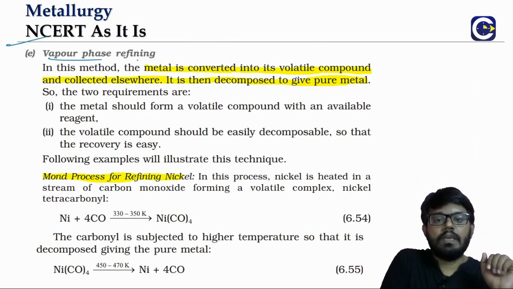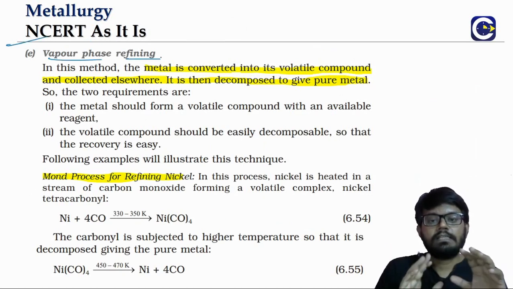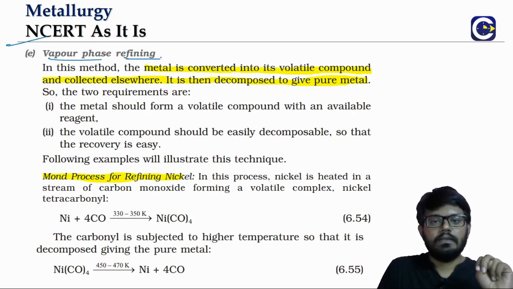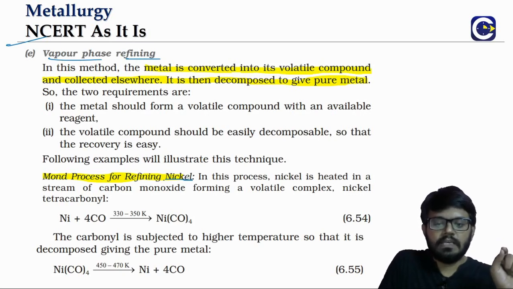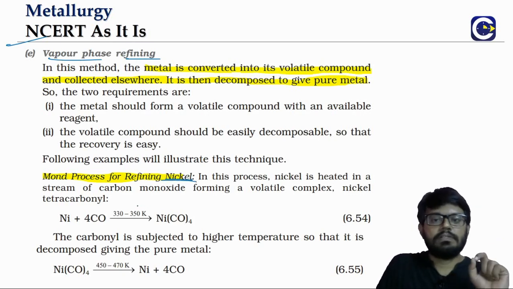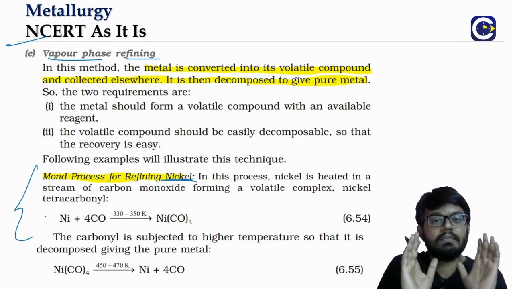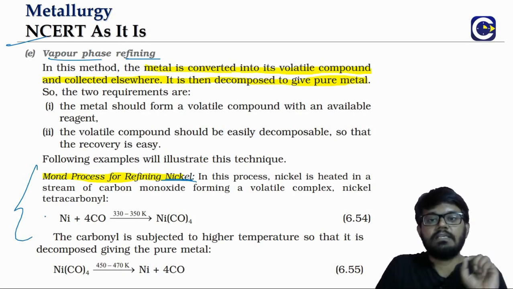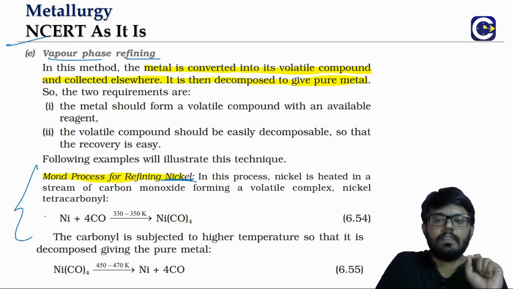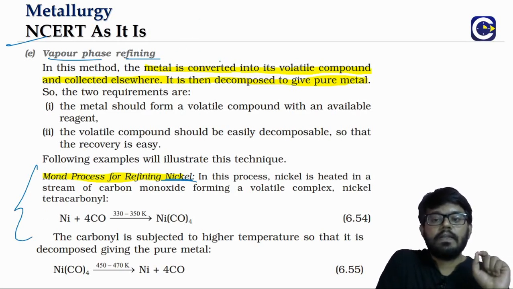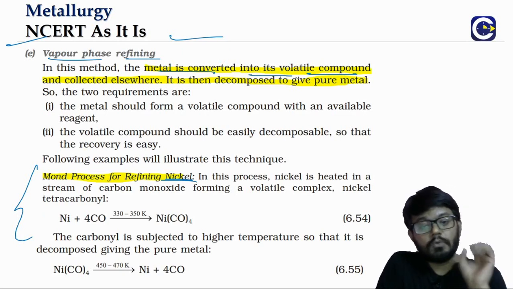Next we have vapor phase refining. First we will have to understand, in this we have two important named methods. One is called the Mond process for nickel. Then we have the Van Arkel process for zirconium and titanium. These are the two examples of vapor phase refining. So just understand what is the basis. Every refining method has a basis, and we should have clarity on the basis first. The basis is, if the metal can be readily converted into a volatile compound.